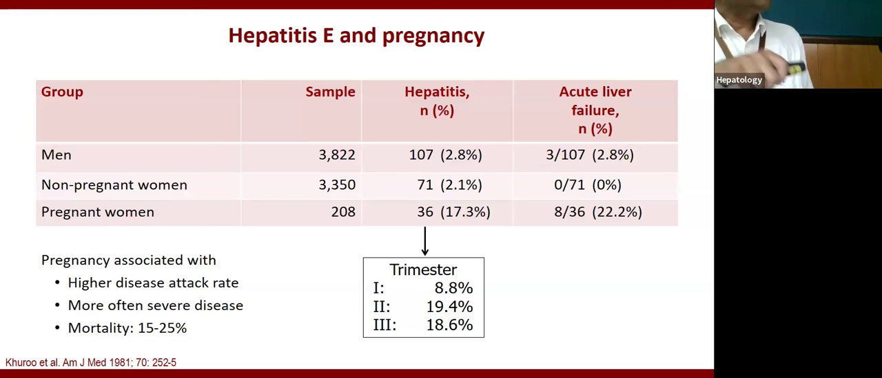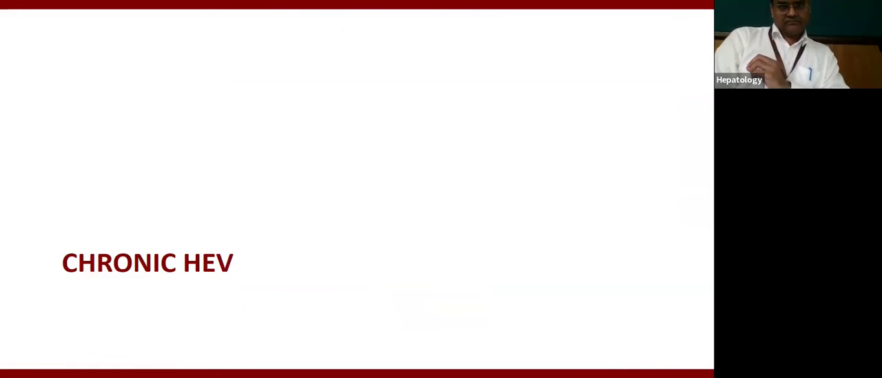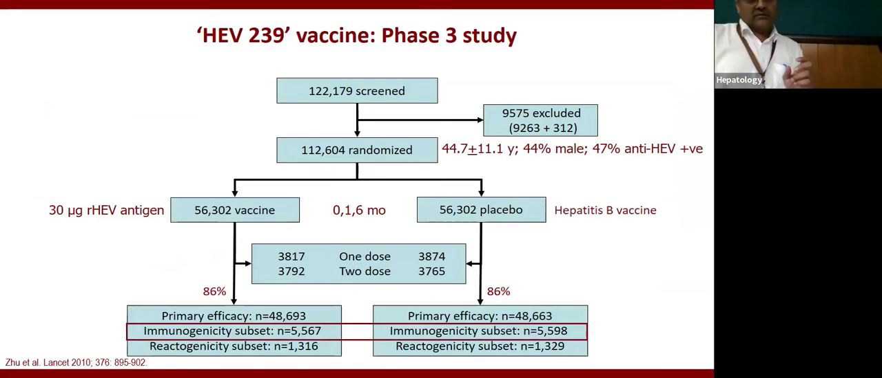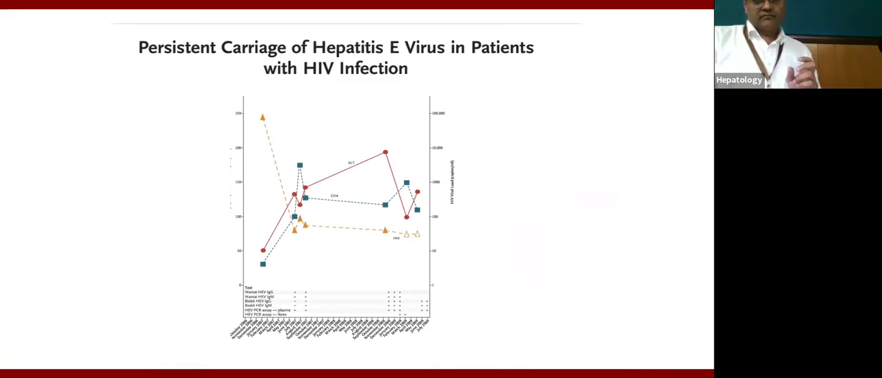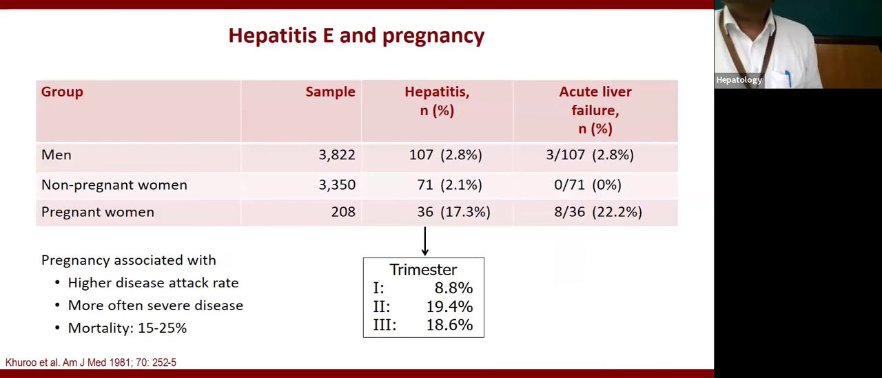You can see here that he has compared three groups, pregnant women, non-pregnant women, and men, and shown who are affected. I will show this in a different way. Right. So pregnant women are more likely to be affected by hepatitis E virus infection.